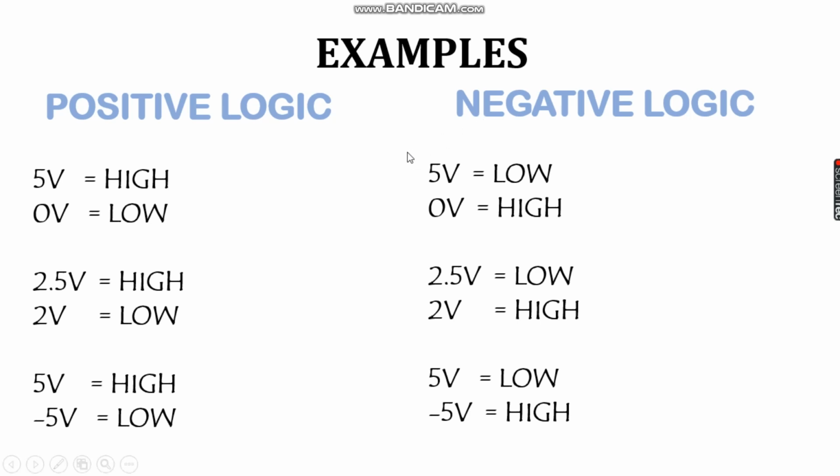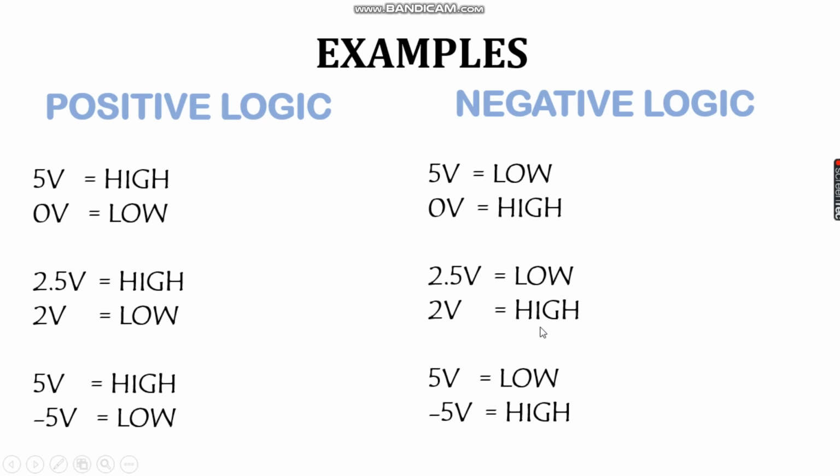This is just a vice versa case or a complement case in negative logic. In negative logic, we actually know 5 is greater than 0, but we are saying 5 is logic low, 0 is logic high.